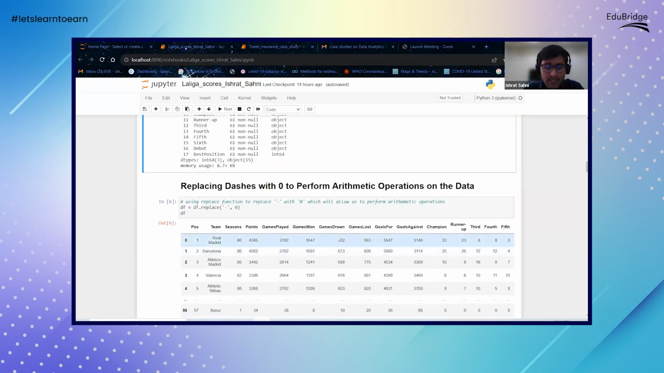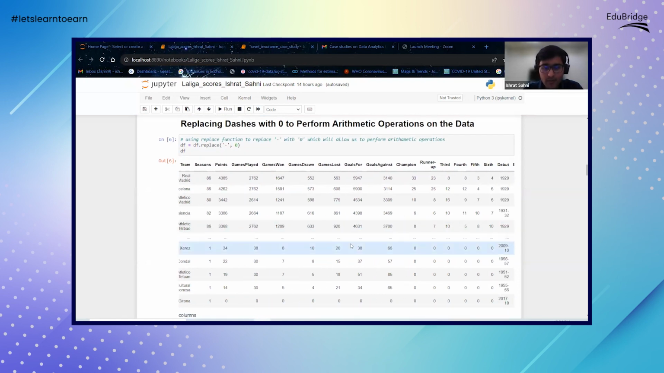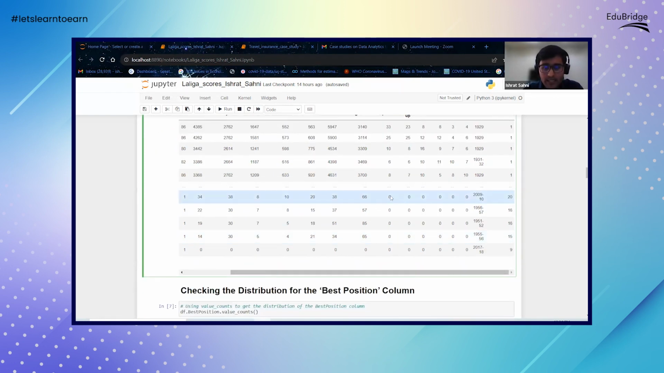So next we come to the step that we wanted to do. That is, we need to get rid of the dashes from the observations. You'll see that here we are using a replace function. It's simply saying that any dashes in the values, just replace them with 0. And when you do that, you'll see that all the dashes are now converted into zeros.